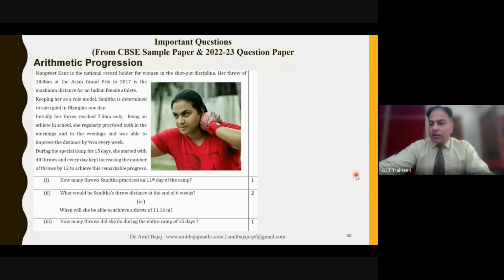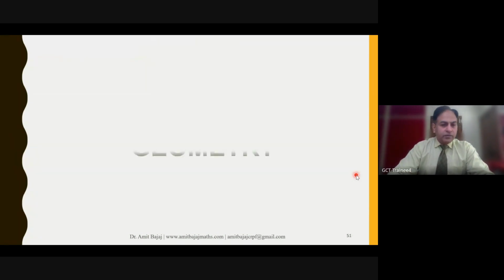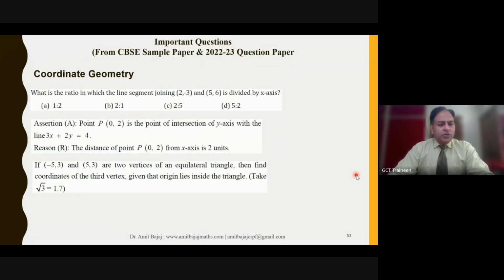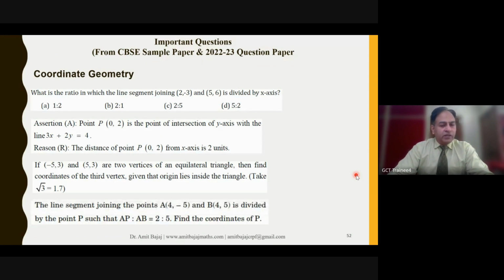Yeah, I think the ma'am was talking about this specific question. So we'll look into that and discuss it later. In coordinate geometry, there is no confusion. The usual curriculum is there. The usual types of questions which have been coming for years will be there.